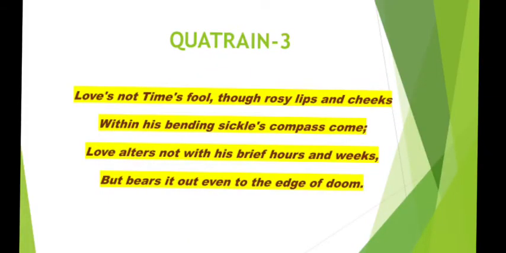Now the third quatrain of the poem, it goes like this. Love is not time's fool, the rosy lips and cheeks within his bending sickle compass come. Love alters not with his brief hours and weeks, but bears it out even to the age of doom. So what does the poet say here? The poet says, love is not time's fool.